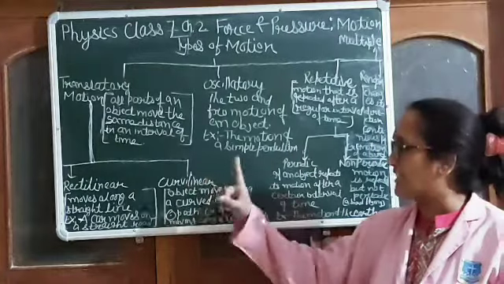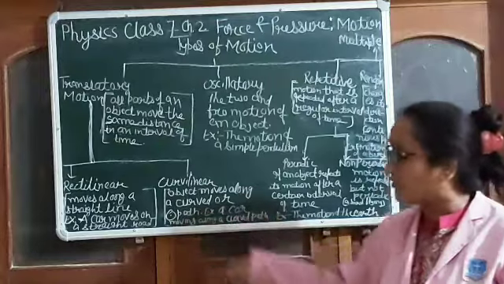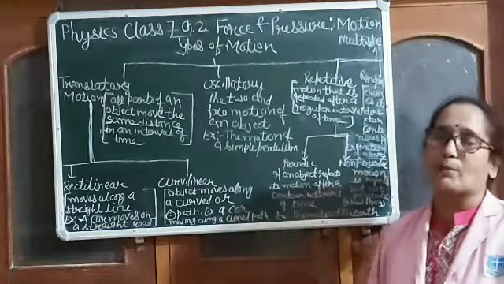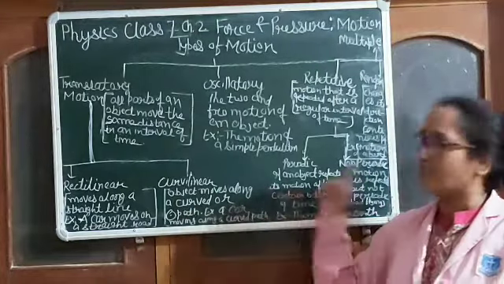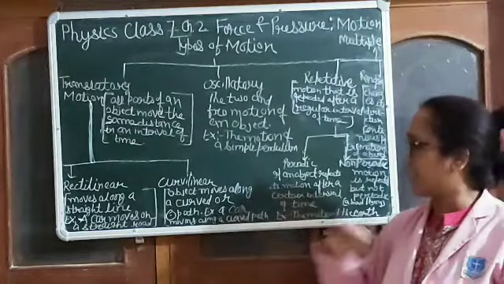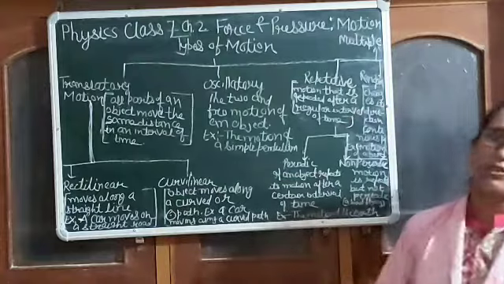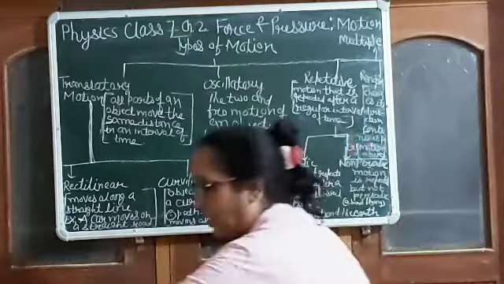Now the second type is curvilinear motion. When the object moves along a curved or circular path, it is called curvilinear motion. Example: a car is moving along a curved path. When the road is curved, that is called curvilinear motion. How? When the car is taking a turn.